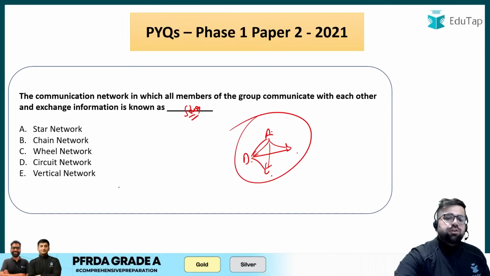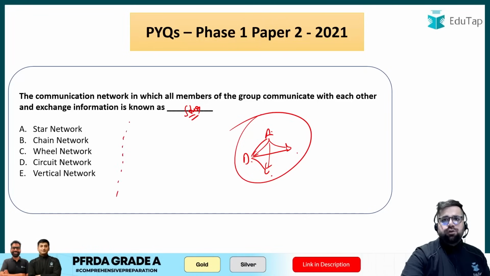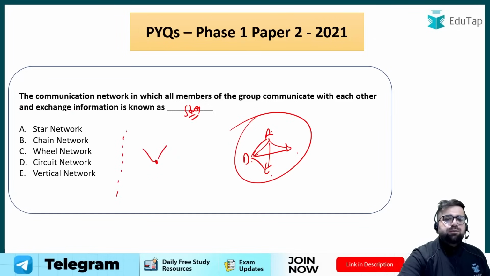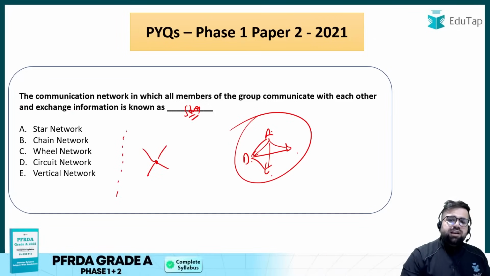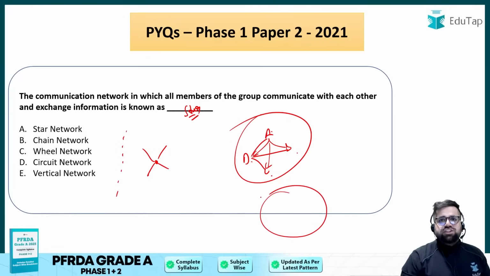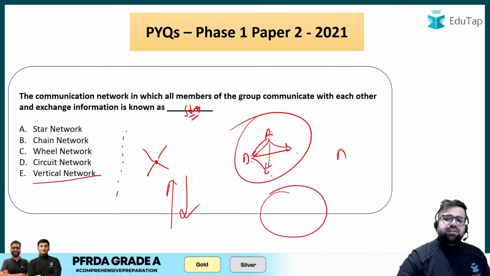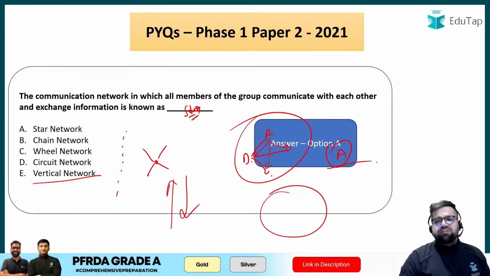Okay, under chain, you have a strict chain pattern which will be followed, either upwards or downwards. Wheel is like you will have the centralmost authority and the messages will pass to that particular authority. Circuit network is like kind of circular in nature, you can say. And vertical is again straight. Vertical is again upward or downward. So the correct answer over here will be option number A, which we have discussed.